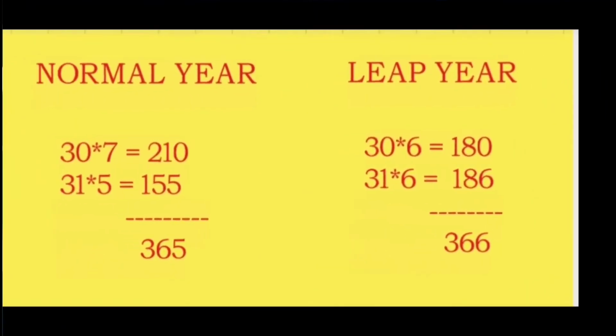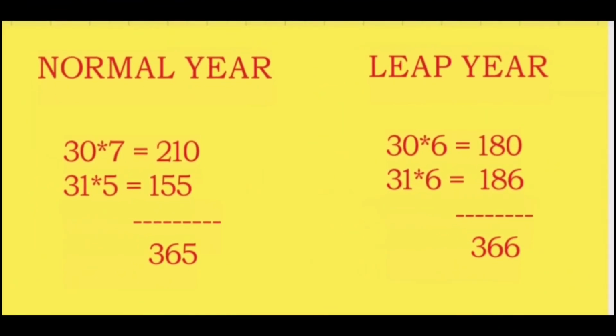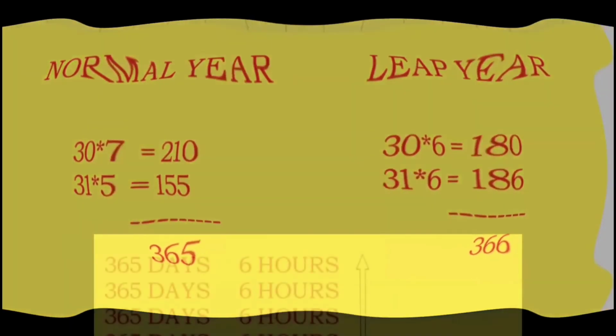If we calculate easily, 7 months of 31 days is equal to 217 days, and 5 months of 30 days is equal to 150 days, so the total is 365. But in a leap year, the total would be 366. If we had this type of months, we would not have any problem, but it is not so. Let's learn through this video.